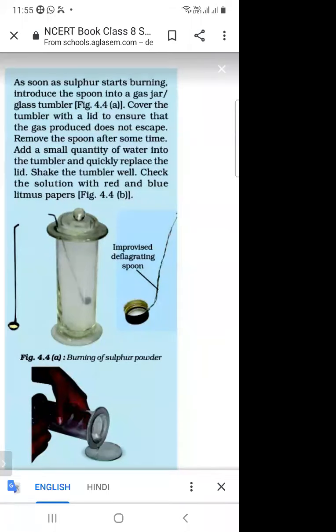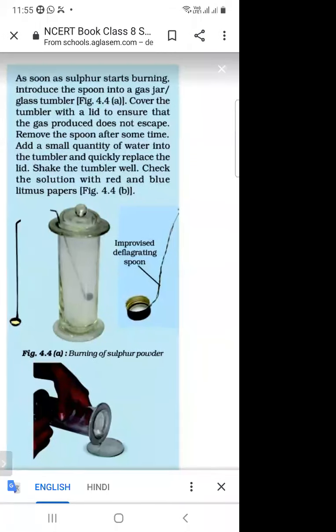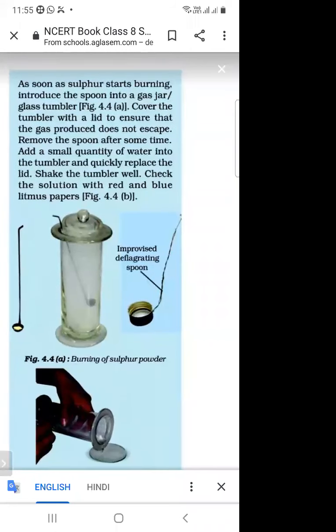And we will check it with the help of red and blue litmus paper. There are two types of litmus paper, red and blue. So we will check this solution with them. This is an activity of the reaction of a non-metal with oxygen. What is the non-metal? Sulfur. Sulfur is a non-metal, and when sulfur reacts with oxygen, sulfur oxide is formed.